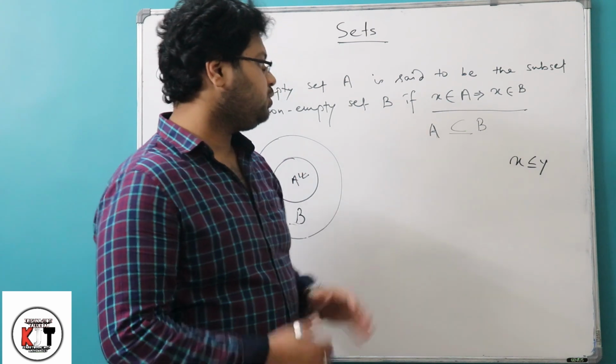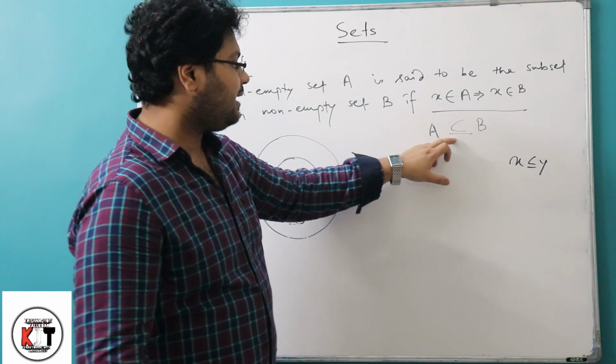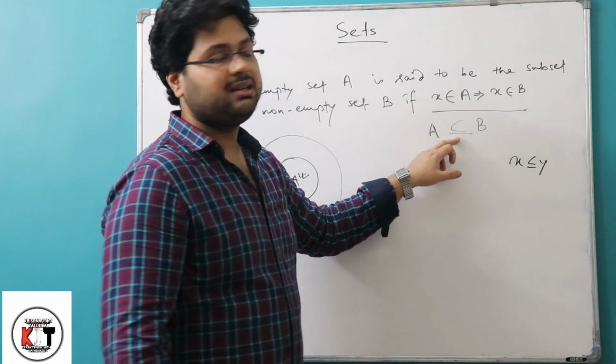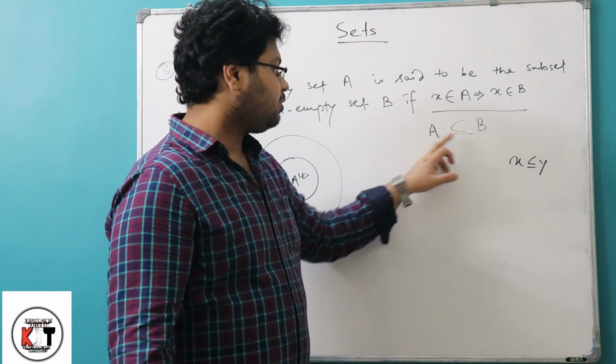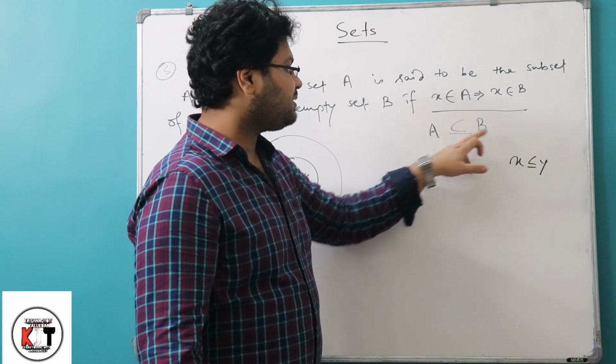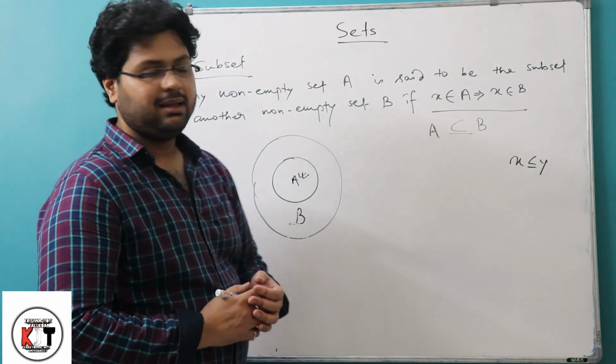So that's why here also we give that underline sign and it represents the equal to. So that's why A is a subset equal to B.